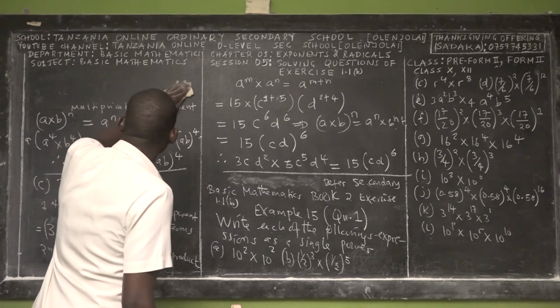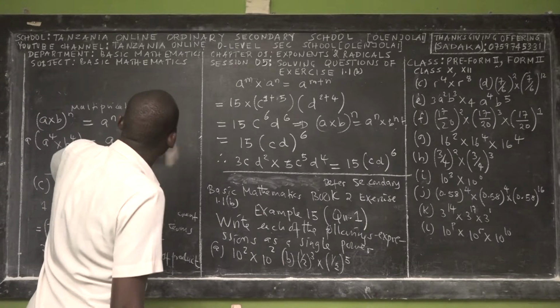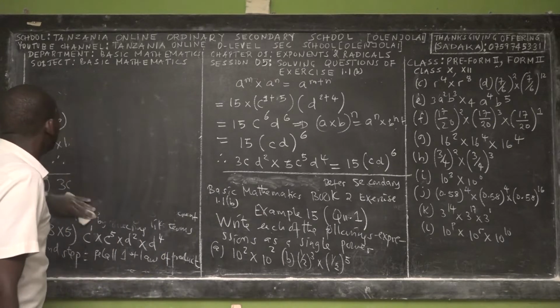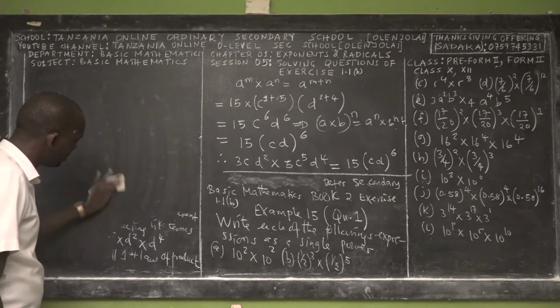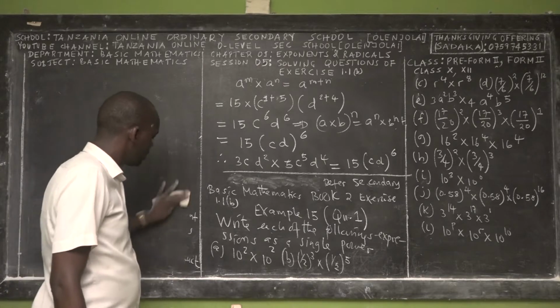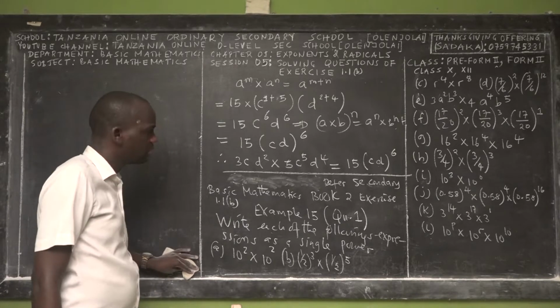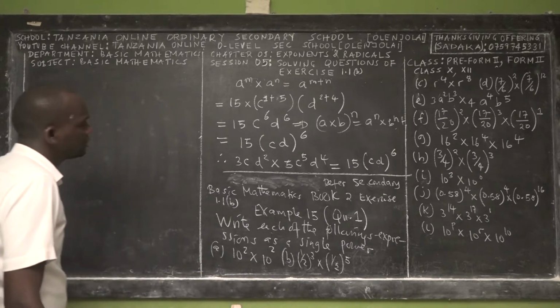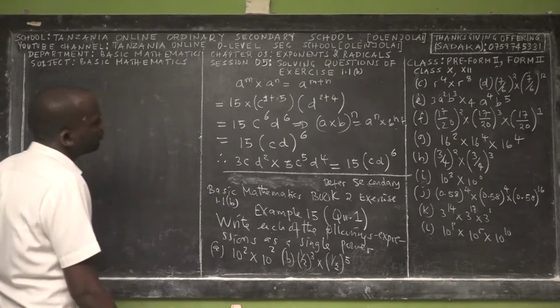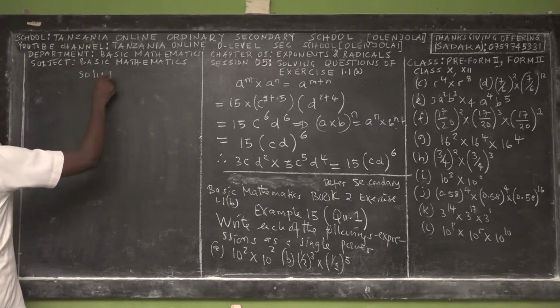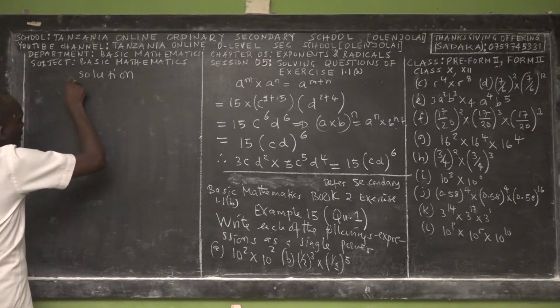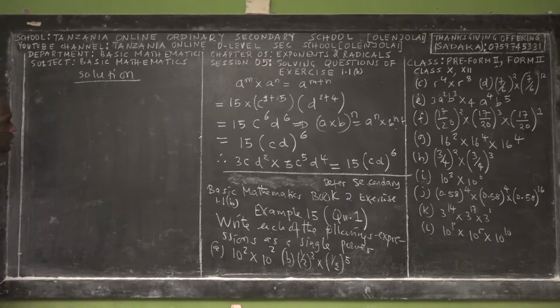Remember, I told you that for you to be competent in basic mathematics, you have to do so many questions of different structure so that you may build the concept in your mind. I'm not going to solve all the 12. I'm going to solve only 6, and then the remaining 6 will be your homework.